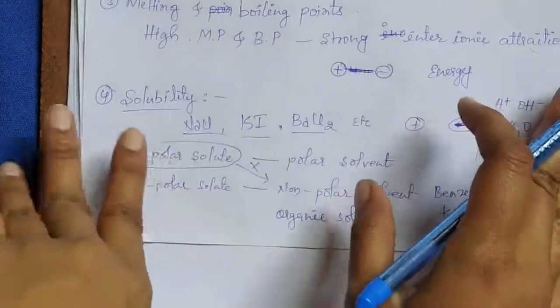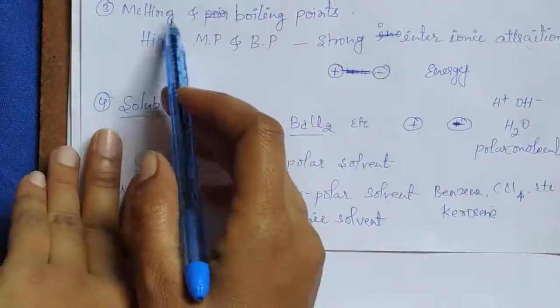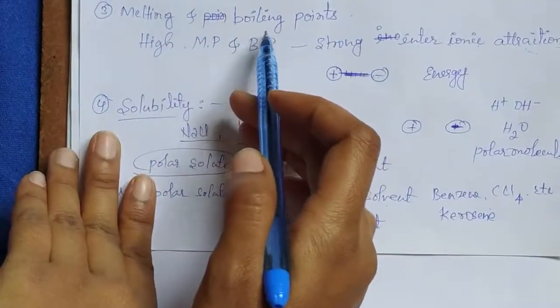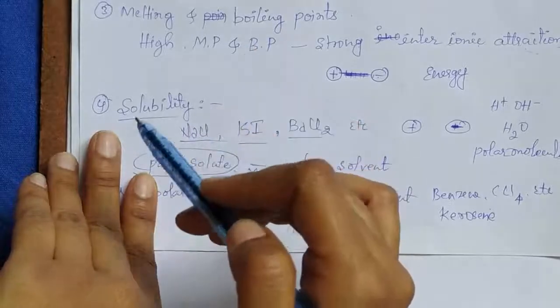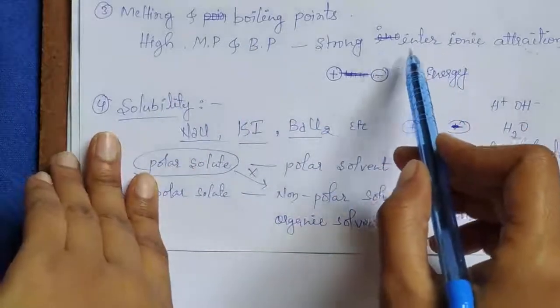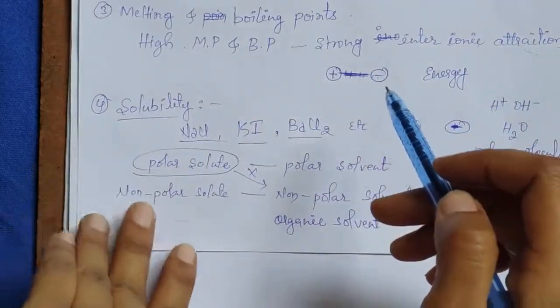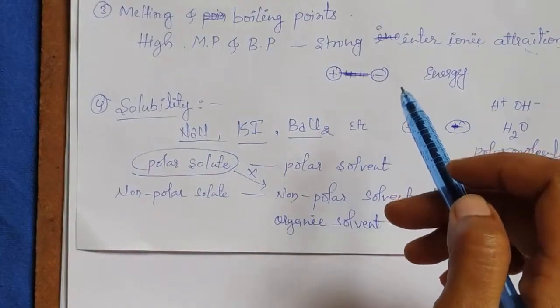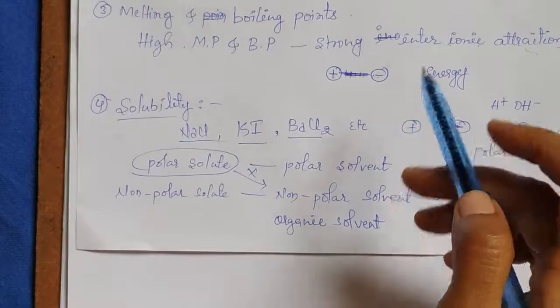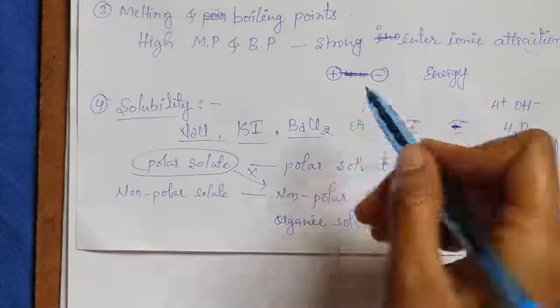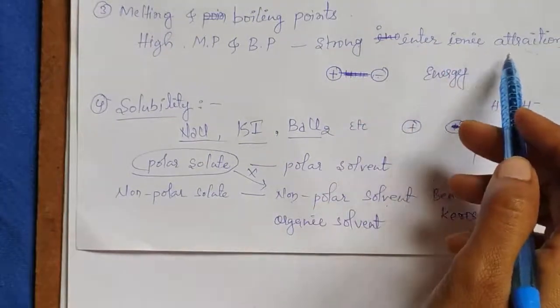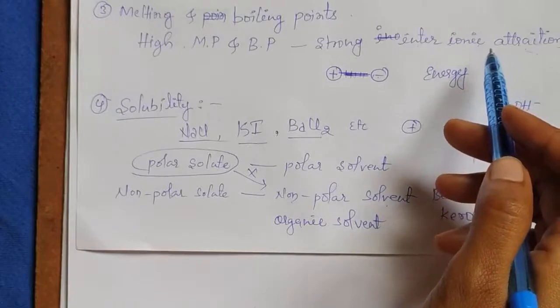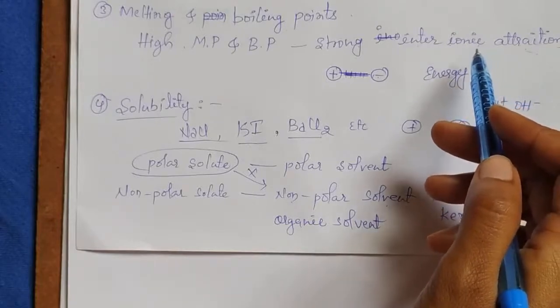Next property is melting and boiling points. These ionic compounds have high melting and high boiling points. It is due to the strong interionic attraction. Sometimes questions may be asked like this: why do ionic compounds have high melting and boiling points? The reason is that they have to overcome the strong interionic attraction. Therefore, their melting and boiling point values are high.